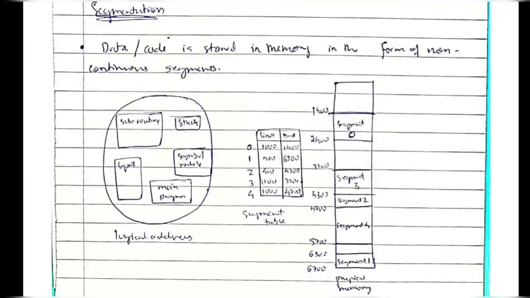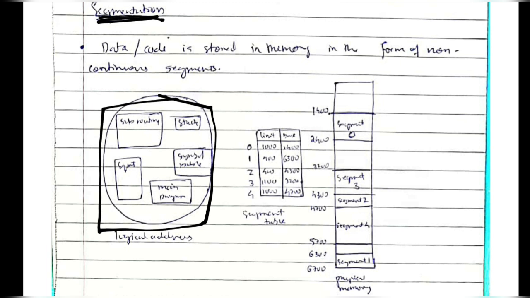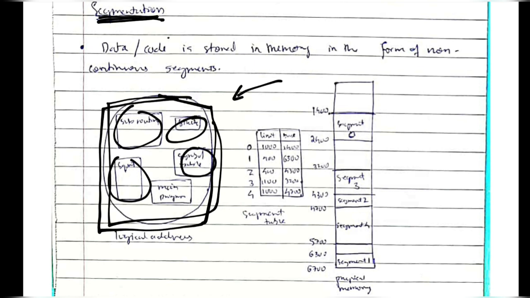In logical memory, what we see is the whole thing being kept in one place, but actually it's not in one place only. Due to segmentation, we get to see it as the same place, but it's all different parts of the memory. See here, this one is stored in segment 0, this one is stored here, and this one is stored here.